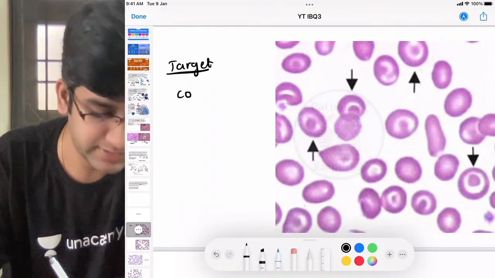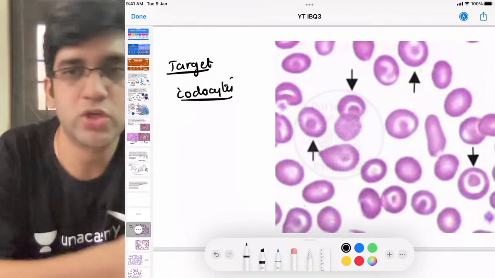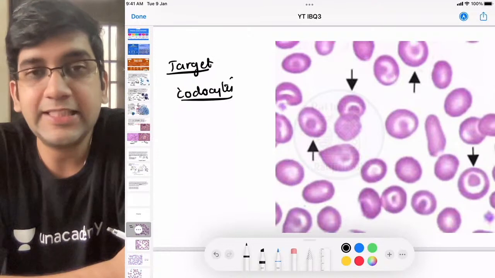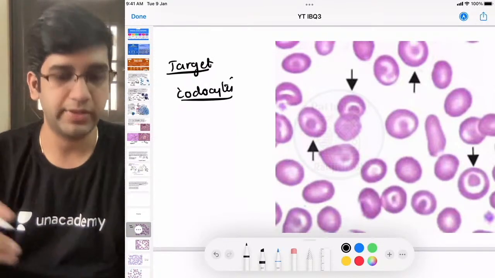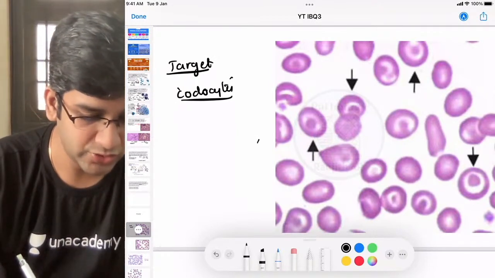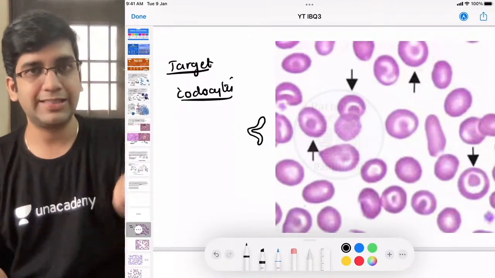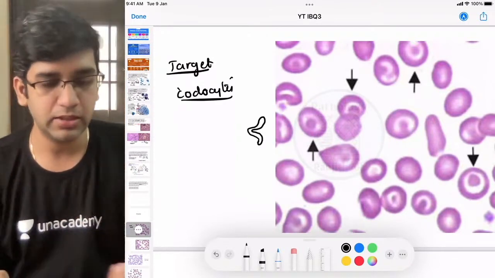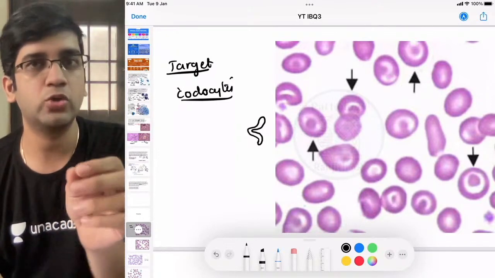The other name for target cells is podocytes. The reason for the name target cell is that they have a very loose cell membrane. The cell membrane is not so perfect, so it becomes a target. The cell is actually like a hat, like a bill. It looks like that because of the hemoglobin alteration, the center part alone gets more hemoglobin.